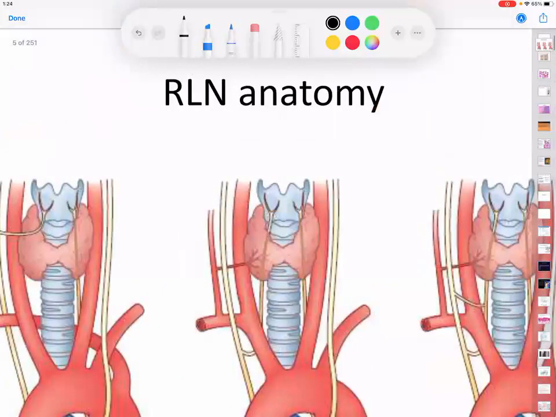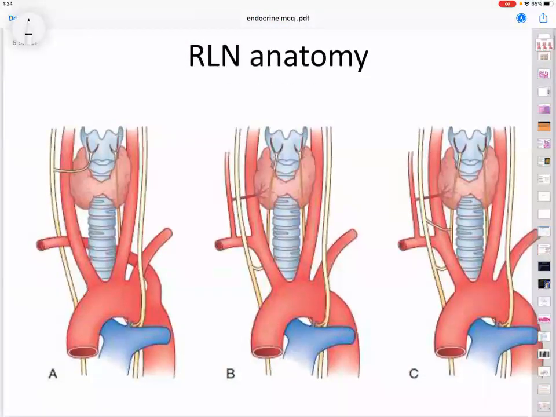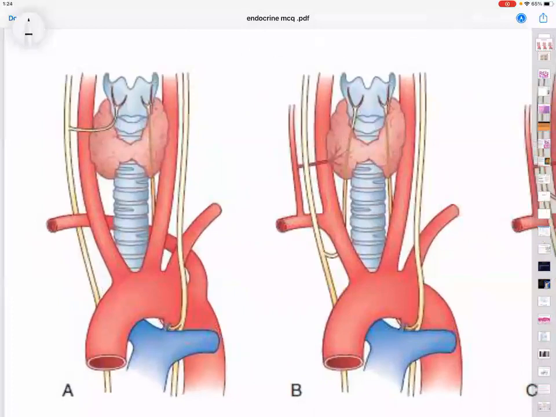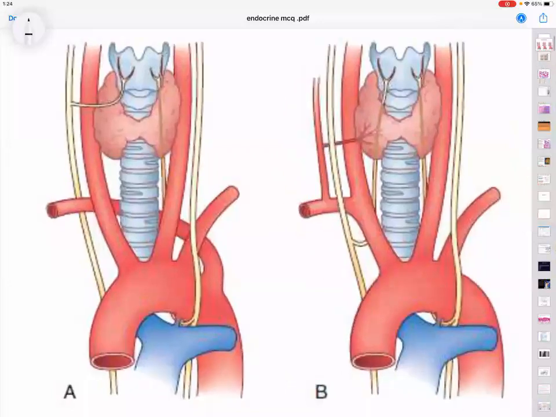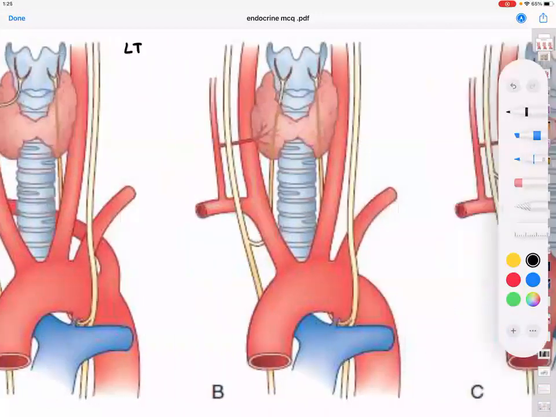Recurrent laryngeal nerve anatomy is another question that is asked. Now please see picture number 8. This is from a book called Saviston, not Swartz. This is from a book called Saviston. Okay. Now see the first picture. Now you will be taking me through the picture. Okay. Point number 1. This is the right side. This is the left side. Okay. Right. So this is the right side. This is the left side.